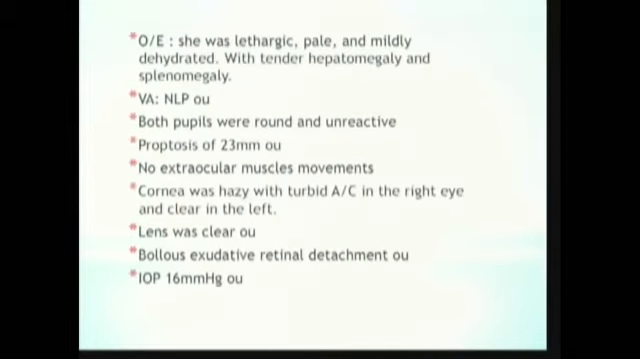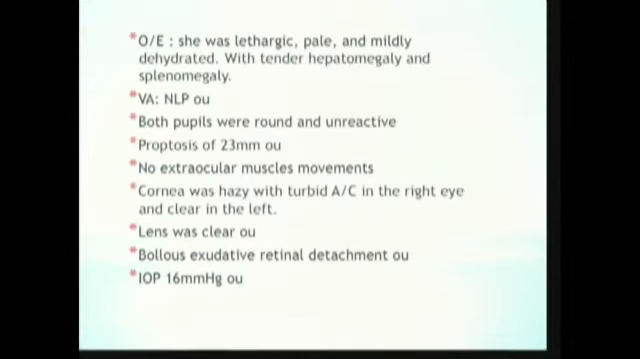Lens was clear in both eyes, and she had bullous exudative retinal detachment in both eyes. The IOP was 60 millimeters of mercury in both eyes. This is her B scan. It's not clear. And the CT scan shows no other pathology within the orbit, only inflammation surrounding the eye with scleritis, and the bullous RD.